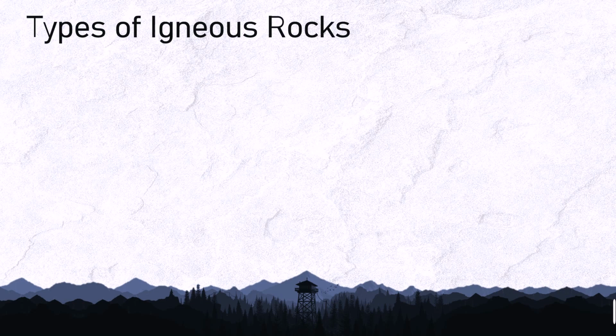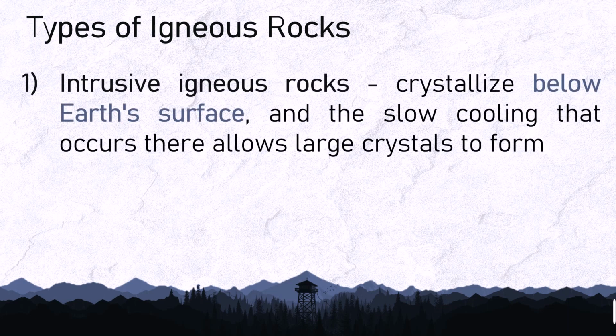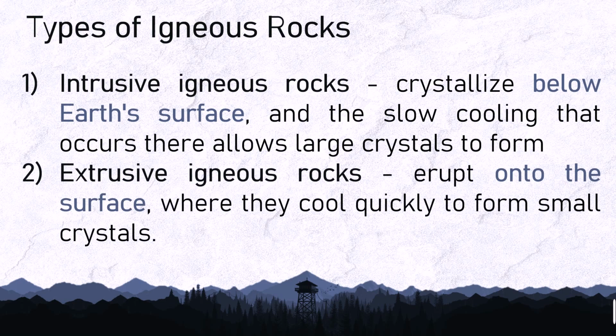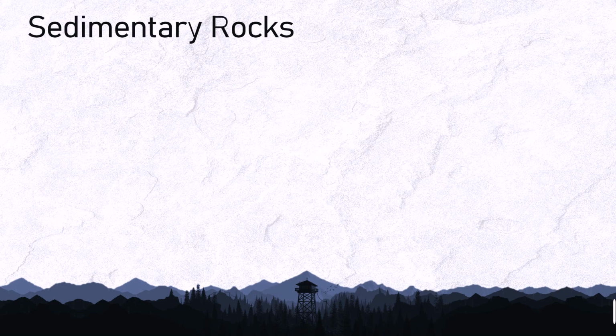There are two types of igneous rocks. Intrusive igneous rocks crystallize below Earth's surface, and the slow cooling that occurs there allows large crystals to form. Second, extrusive igneous rocks erupt onto the surface where they cool quickly to form small crystals.